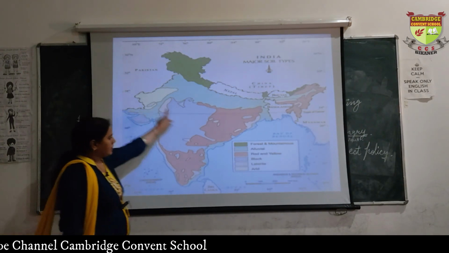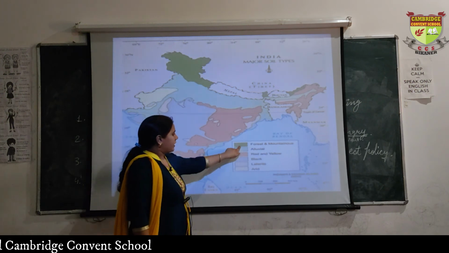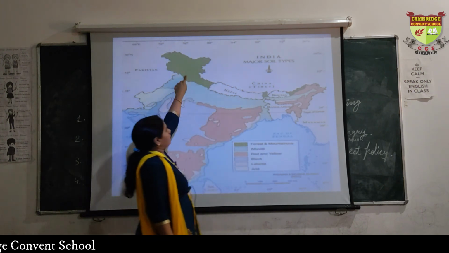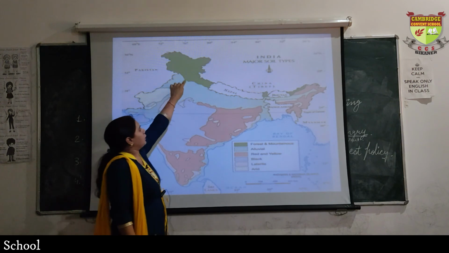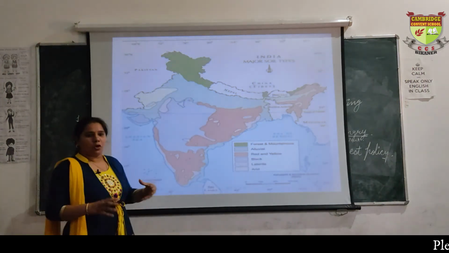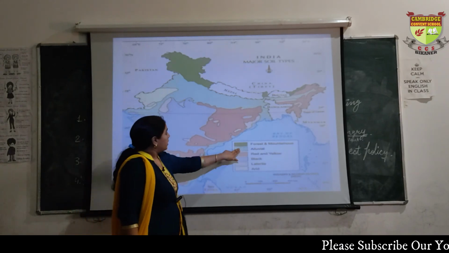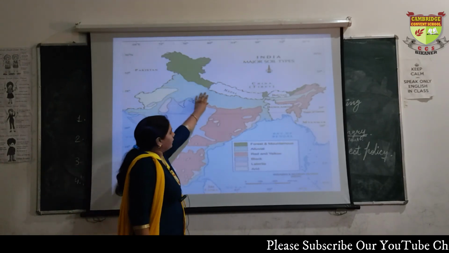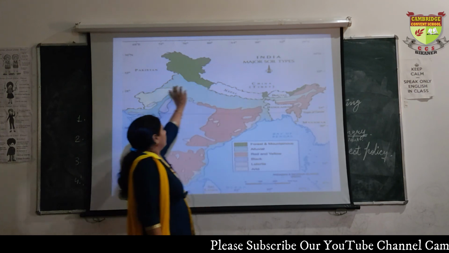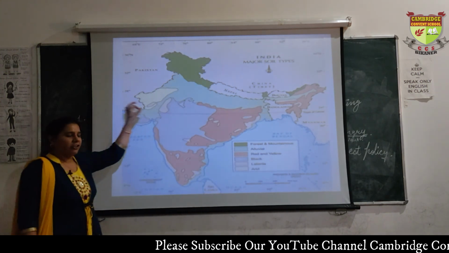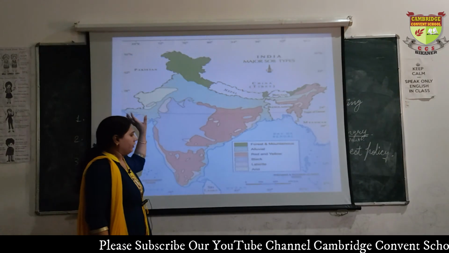See this green color, this is forest and mountainous soil. Here you will get mountain soil, which is not very fertile, it is in rocky form. Then comes alluvial soil, which you will find in the northern plain area. This soil is very fertile for agriculture and other activities.